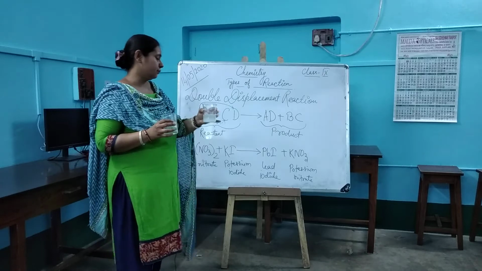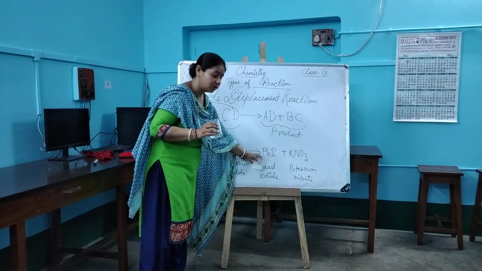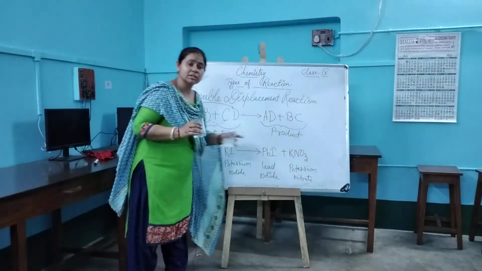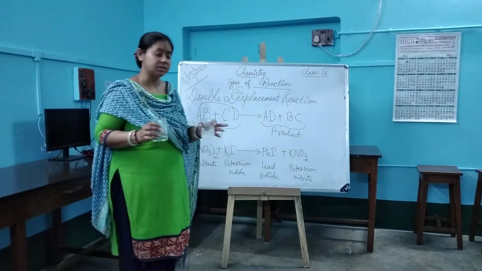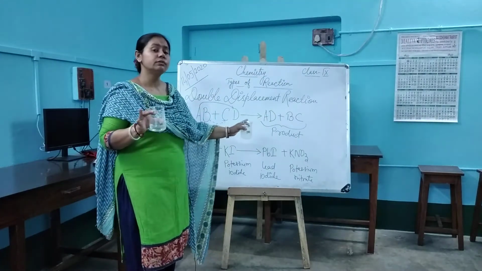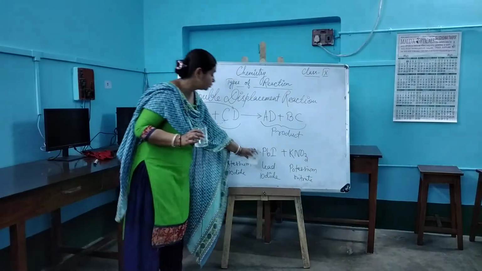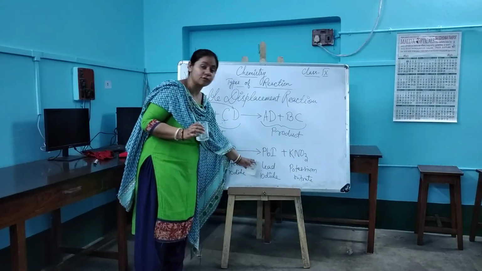Now look very carefully. On reaction, what are you going to get? You will get lead iodide and potassium nitrate as a salt formed in the medium. The potassium nitrate formed over here, we will not be able to see anything of it. But we will be able to see the lead iodide form.